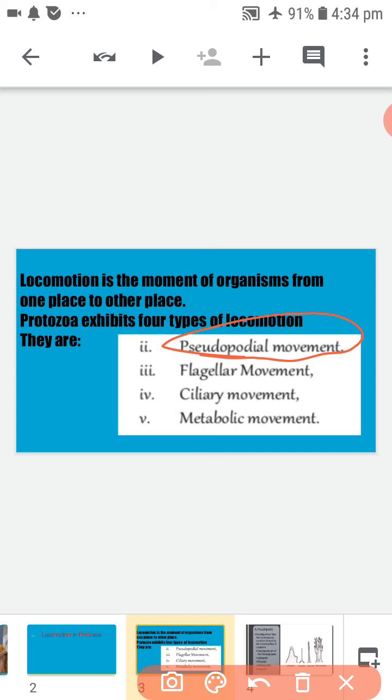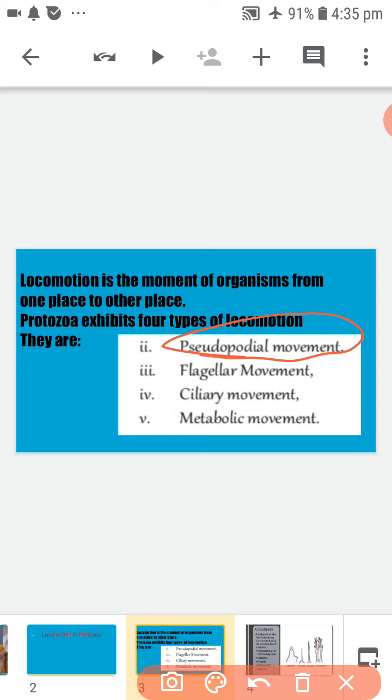In the direction of movement of amoeba, a new pseudopodium is formed and the pseudopodium at the opposite side gradually disappears.